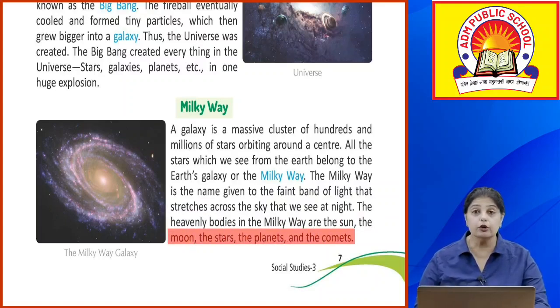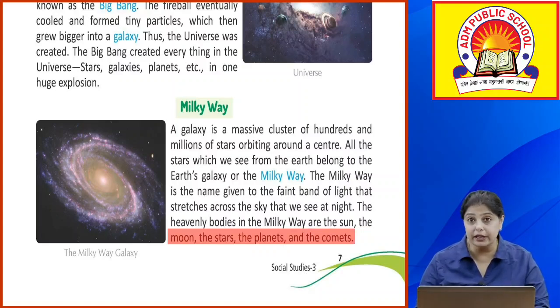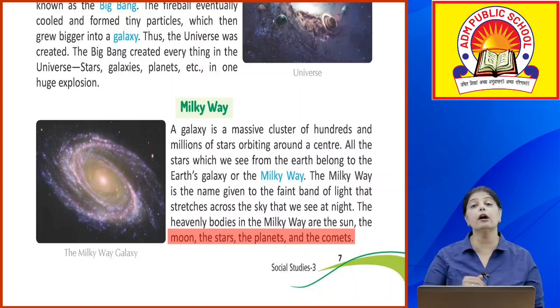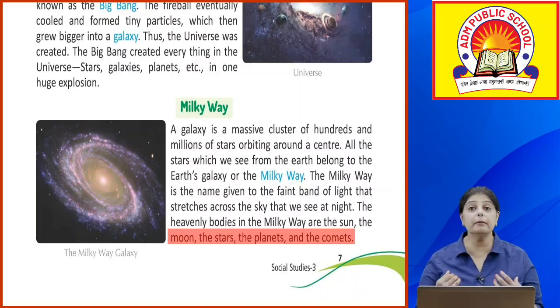So बच्चों, अगर आप ये diagram देखोगे तो आपको समझ में आएगा कि ये diagram है Milky Way का. What is a Milky Way? ये जो galaxy form हुआ था, उसमें होते हैं बहुत सारे छोटे छोटे stars, millions of stars are there in this galaxy. और ये सारे universe के center में they are orbiting, they are moving around in the center of the universe. अब all the stars, जो stars हम लोग देखते हैं from the earth, they belong to the earth's galaxy. और earth का galaxy क्या है? It is known as the Milky Way.